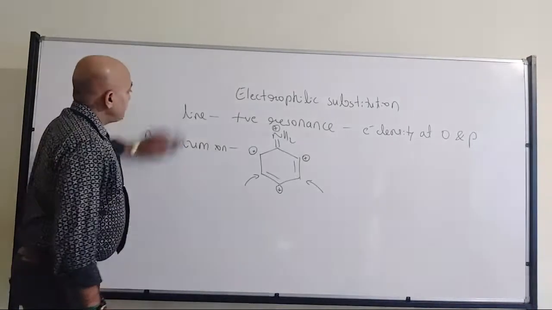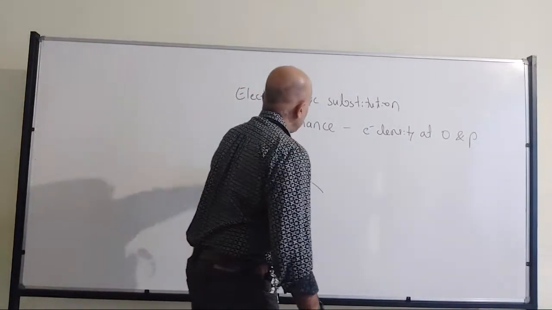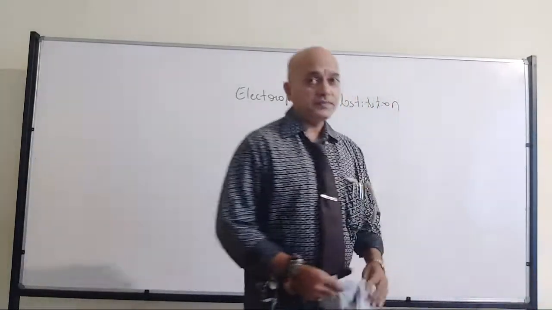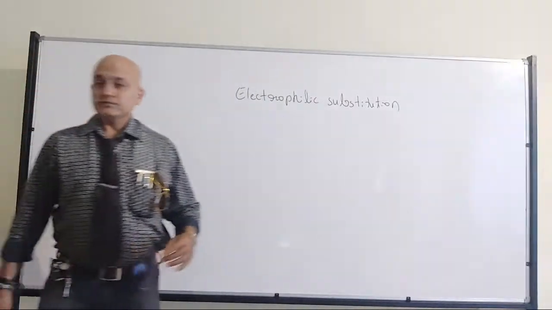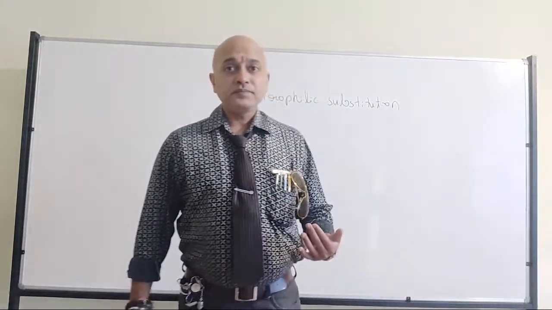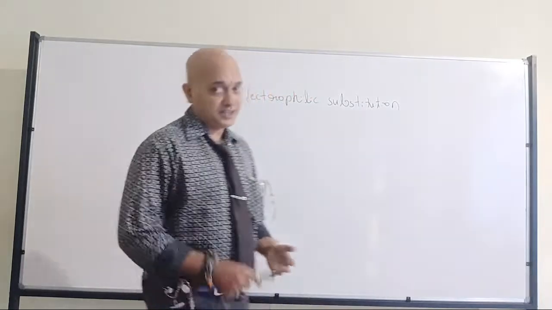So now, among the electrophilic substitution reactions, we have discussed halogenation, then nitration, then anything else? Halogenation, nitration, sulfonation, right?